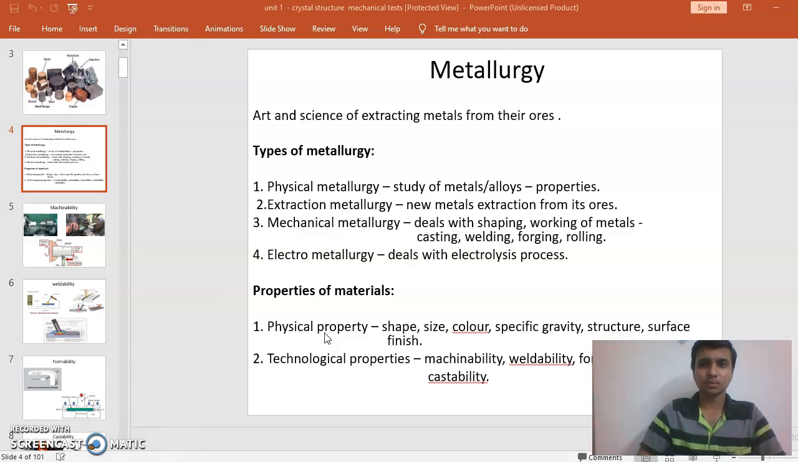These are the basic types of metallurgy. There are four: physical, extraction, mechanical and electrometallurgy.